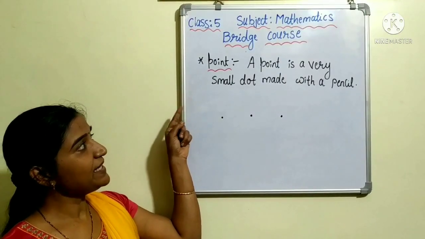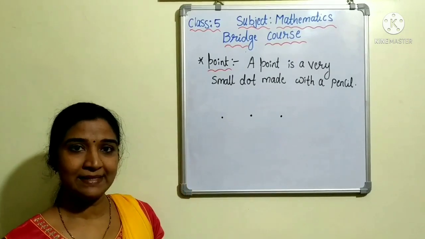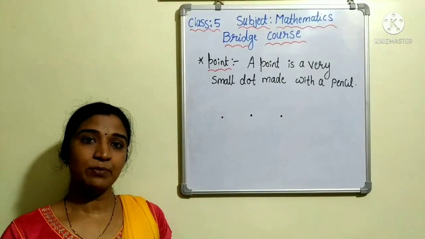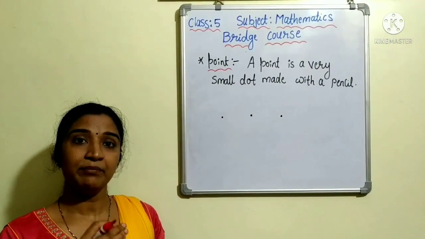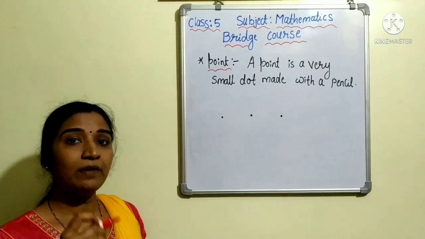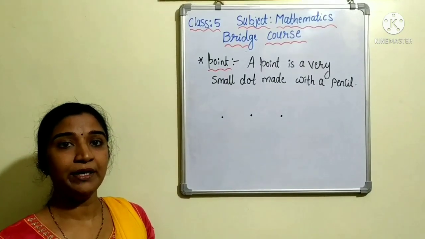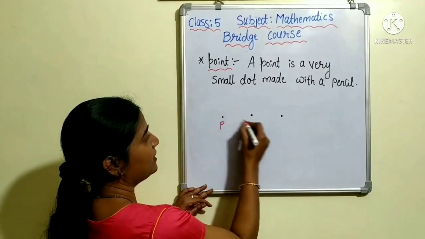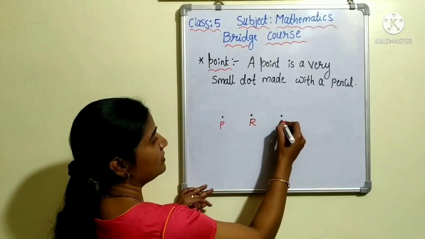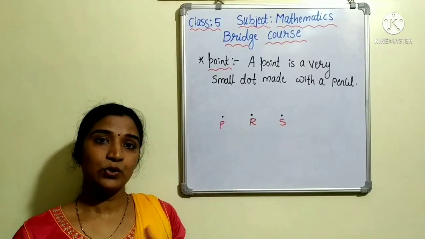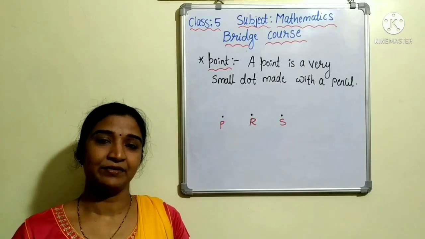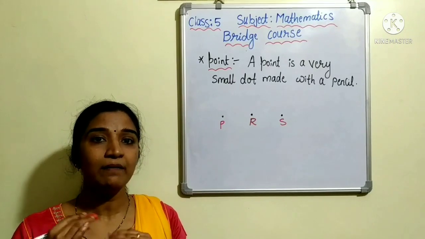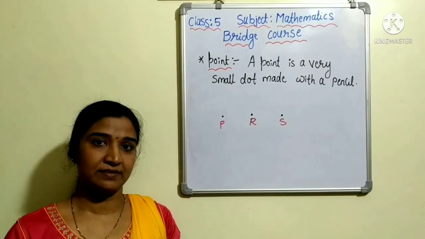Children, here, point. A point is a very small dot made with a pencil. So you can see the dots here. So always remember, what is a point? It is a small dot made with the help of a pencil. So always we are going to represent the point with capital letters. So here it is P, Q, R, S. A point has no length, breadth and height. Always remember children, whenever you are going to represent a point, you should always use capital letters.